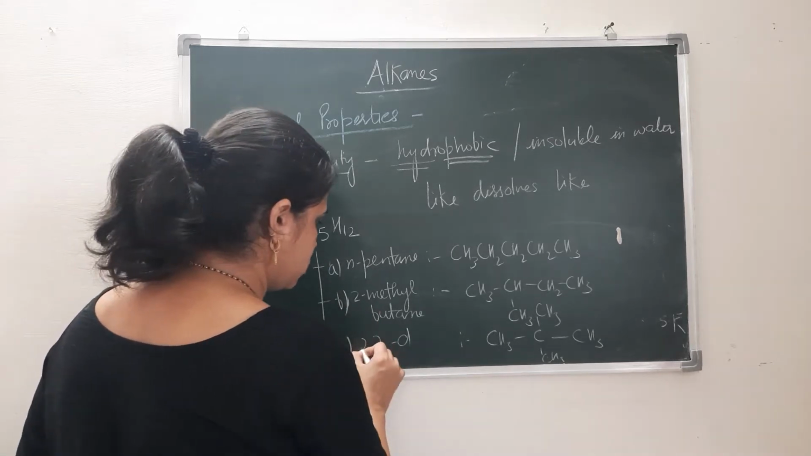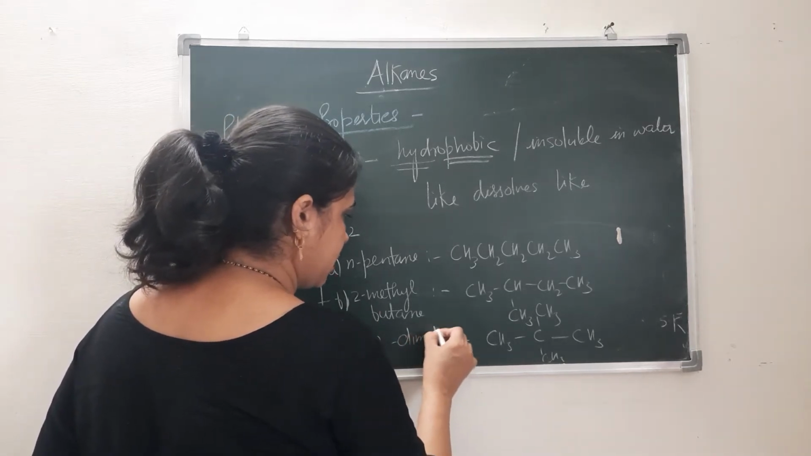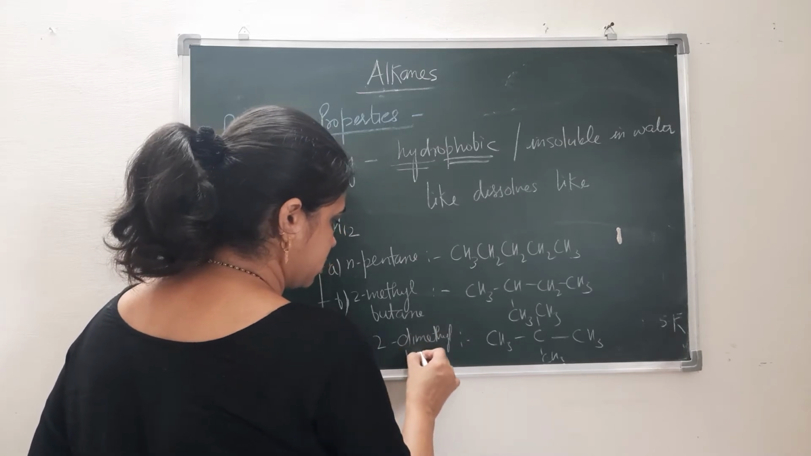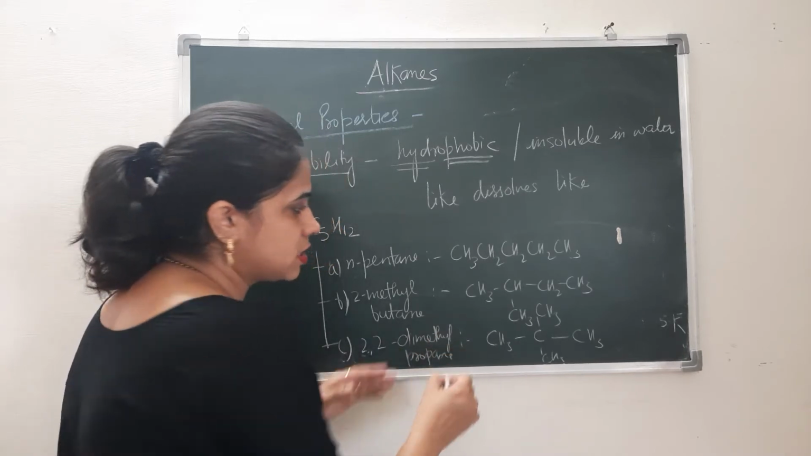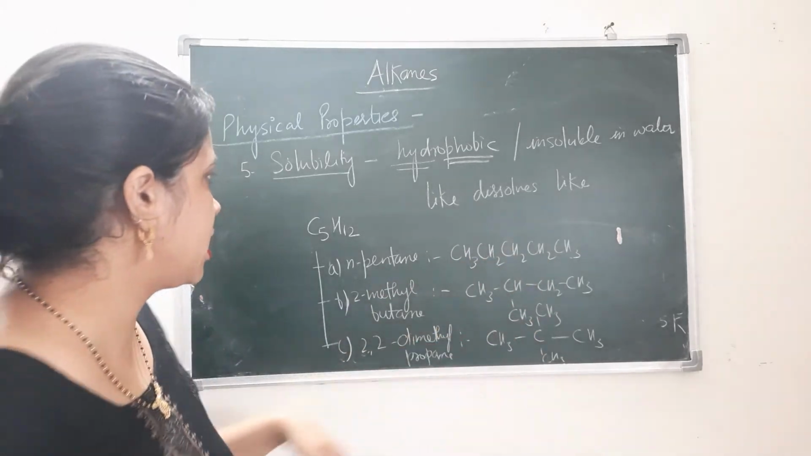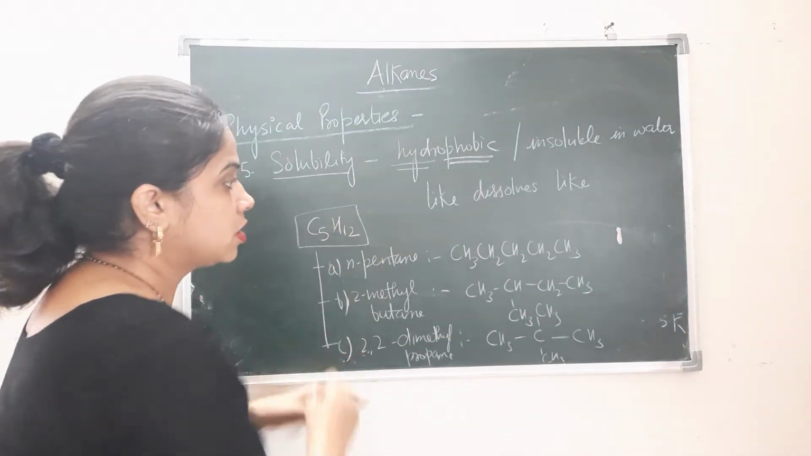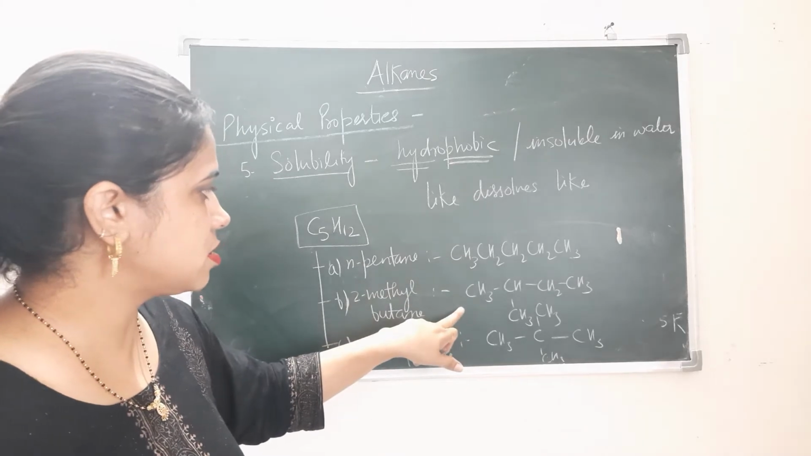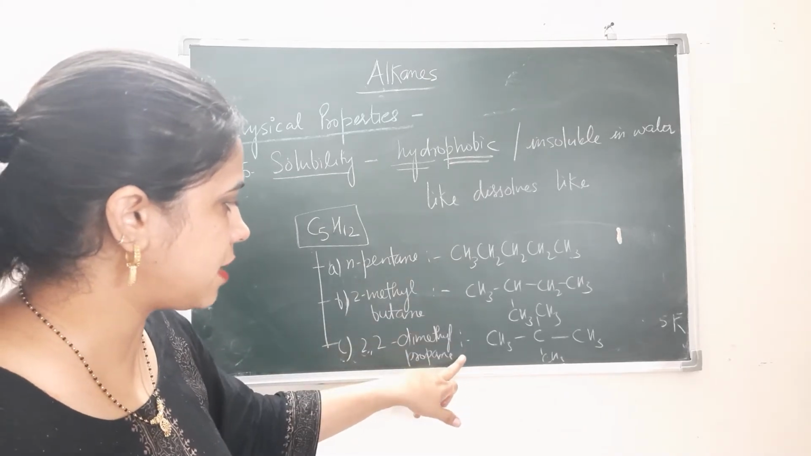So 2,2-dimethylpropane. They all have the same molecular formula, but the structure is different. They are the isomers, right? So this is n-pentane, this is 2-methylbutane, this is 2,2-dimethylpropane.